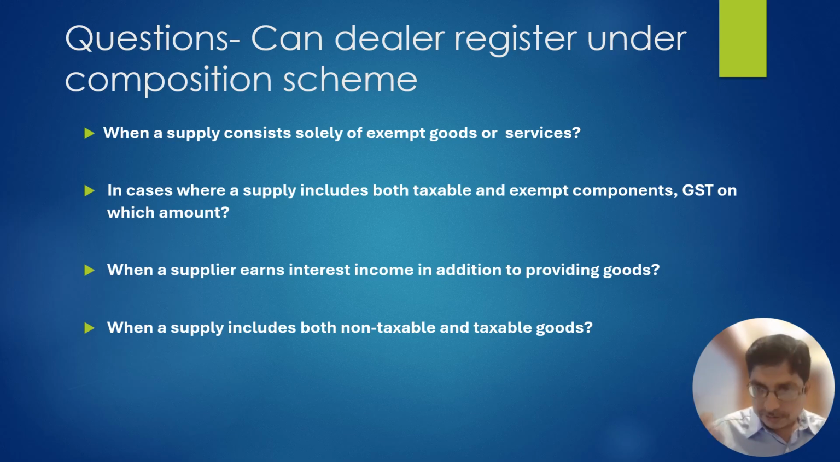But the next question is important. When the person is supplying exempt goods as well as taxable goods, on what amount is the GST payable? In case of a manufacturer, the 2% GST is payable on the total supply. And in case of a trader, 1% GST is payable only on taxable supply, not on exempt supply.